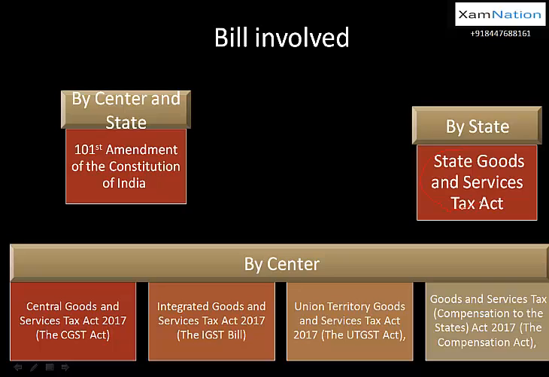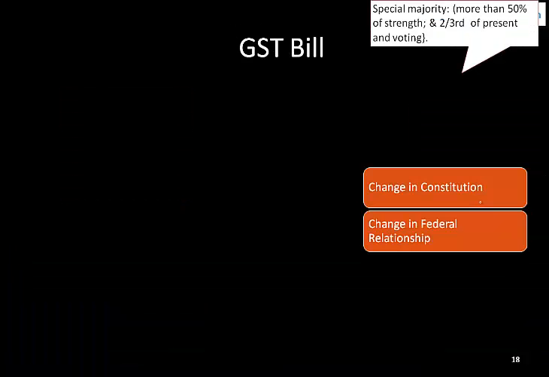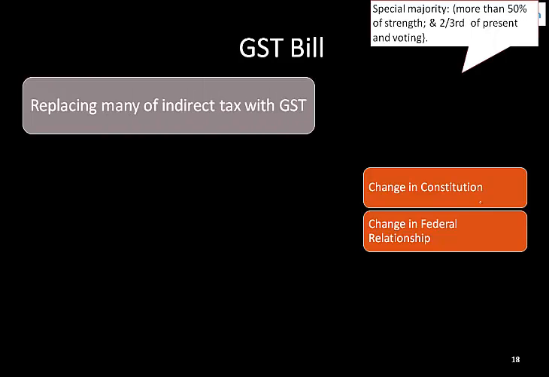The constitution amendment, why the constitution has to be amended. Constitution, you should understand, is our rule book type of thing, of the Indian political system. Now constitution को क्यों अमेंड करना पड़ा जीएसटी में. So if you look at our political system, there in our constitution your taxing power has been very much bifurcated between the state and the center.